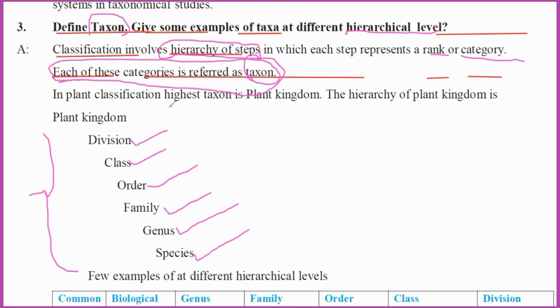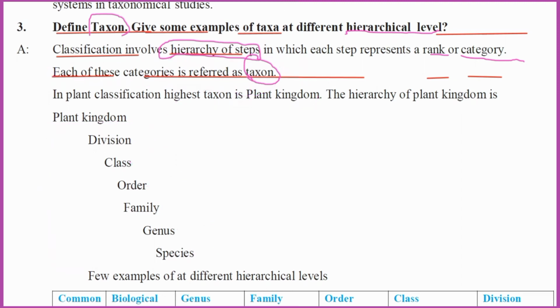So in plant classification, the highest taxon is the plant kingdom, and the hierarchy goes like this. The plant kingdom is the highest one, and going down, the lowest one is the species. For examples of different hierarchical levels, I have already shown here. Next, let us go to the table which was given.